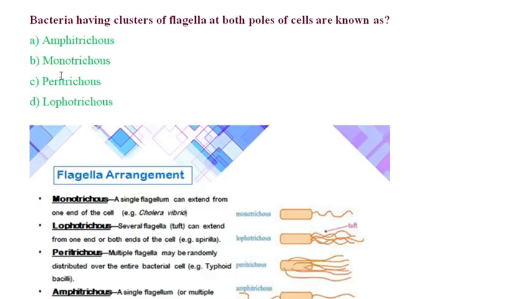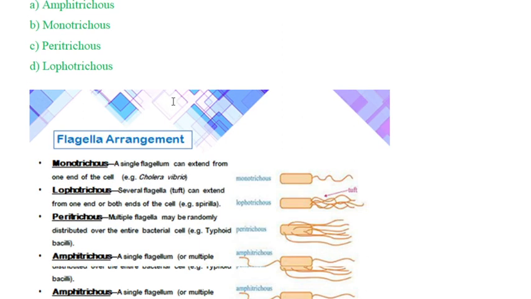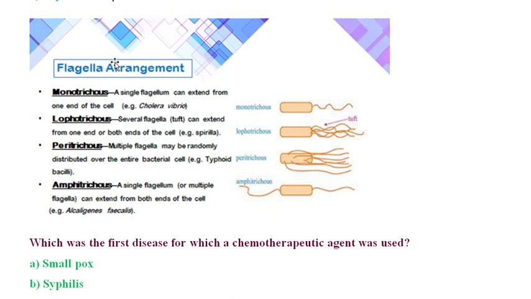Next, flagella arrangement. Bacteria having clusters of flagella at both poles of the cell are known as Lophotrichous. Already we discussed that monotrichous bacteria have a single flagellum. Examples include Vibrio cholerae and Pseudomonas aeruginosa.